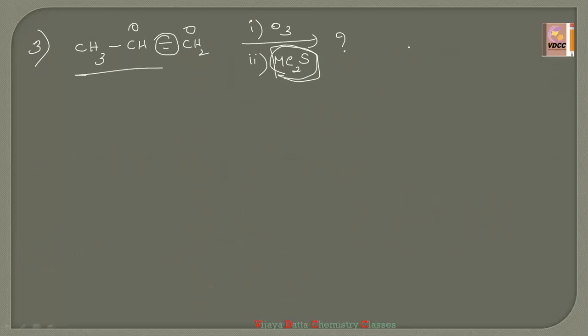So the products will be CH3CHO plus CH2O. This is called acetaldehyde, and this is called formaldehyde. So two aldehydes.